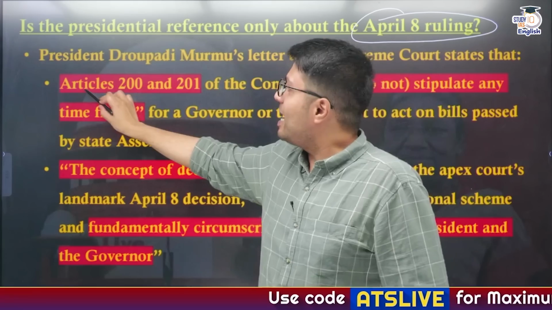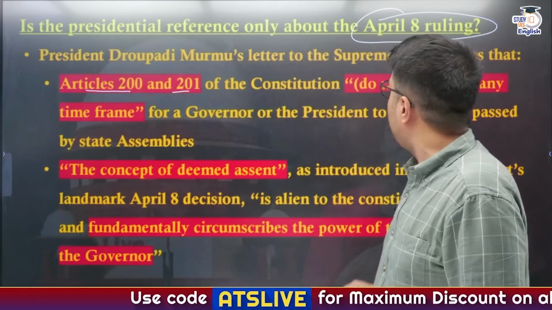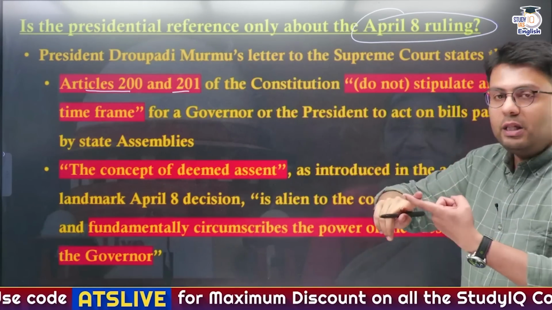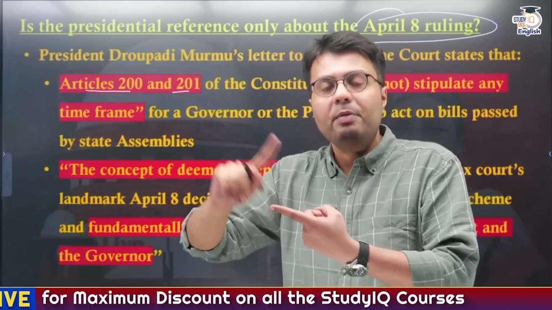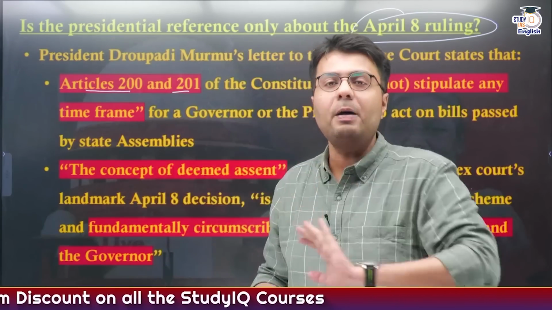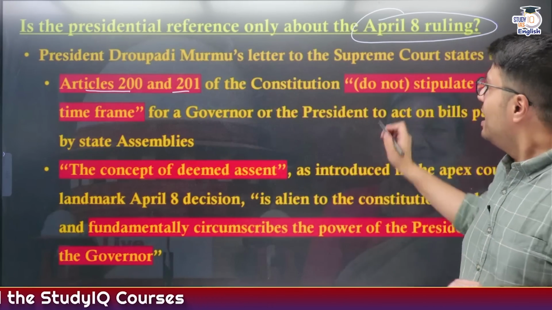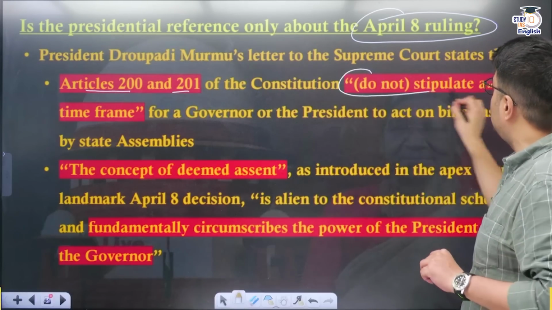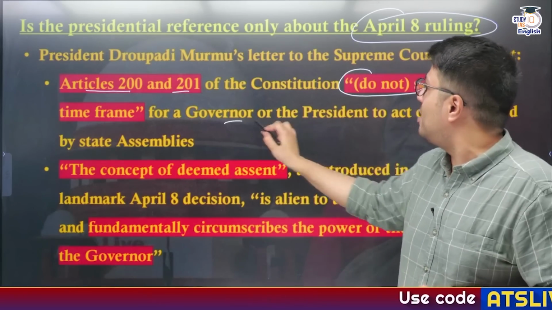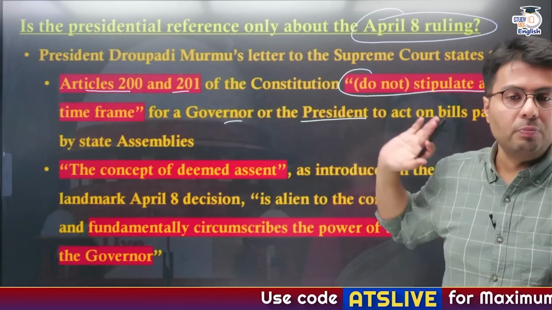First, she has highlighted Articles 200 and 201 of the Constitution, which deal with the decision made by the Governor and the President of India to give assent to any bill passed by the State Legislative Assembly. If you read the Constitution, it does not give any time frame for the Governor or President to act on these bills.